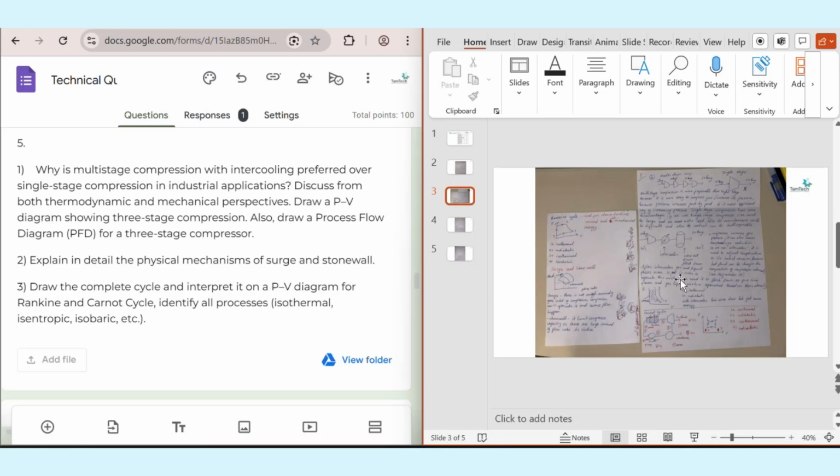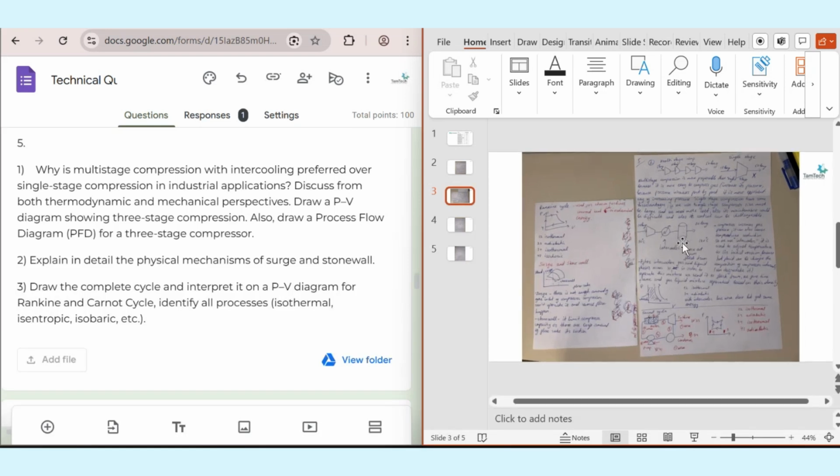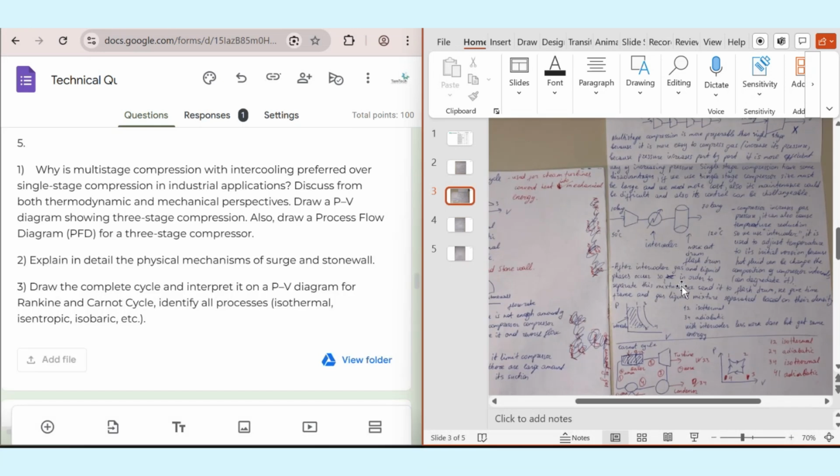So, okay, in industry, firstly, I would say that we prefer multi-stage compression with intercooling because it reduces the work needed compared to a single-stage compression. I will draw a PV diagram and explain it clearly, but thermodynamically, cooling between stages lowers the average temperature. Also, it will reduce energy consumption. Also, mechanically, lower temperature will reduce temperature on compressor components, and it will increase the equipment lifetime. And it's written here correctly. Well done to our student.